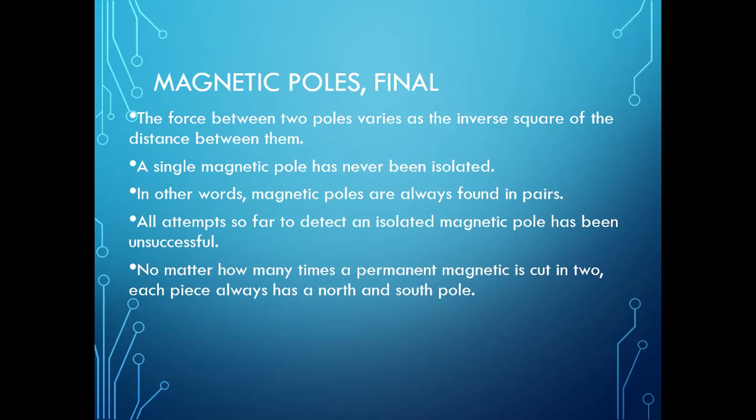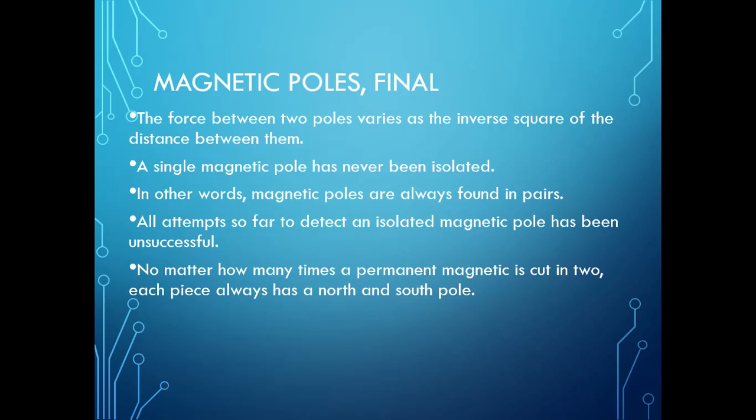If we break a bar magnet, each piece will again be a magnet with two poles. So all attempts so far to detect an isolated magnetic pole have been unsuccessful.